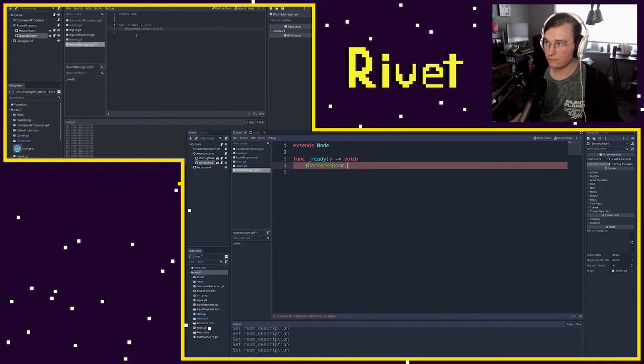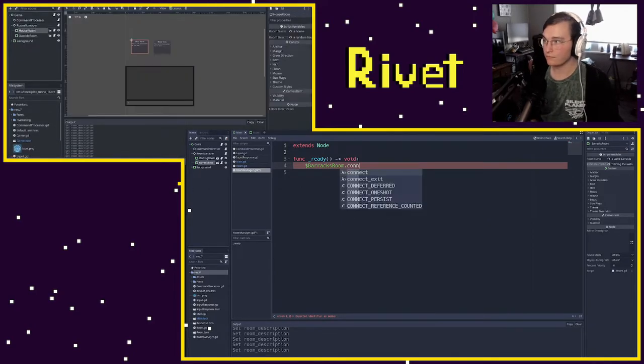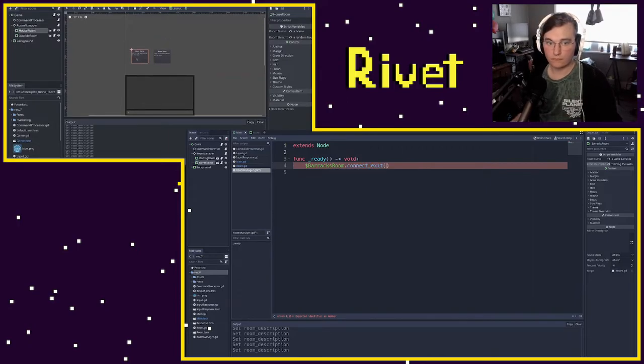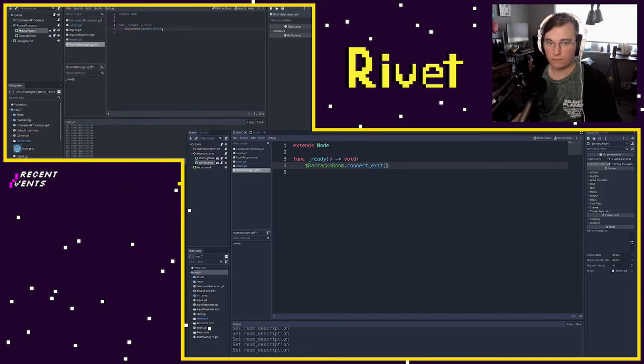And here we're going to connect and exit. So if we look here, I'm trying to keep our room manager looking the same as how we actually want to connect it. So if our house room is on the left, then we want to connect our outside room to the east. So from house to outside. And so what we can do is connect to the east, and this is going to be outside room.